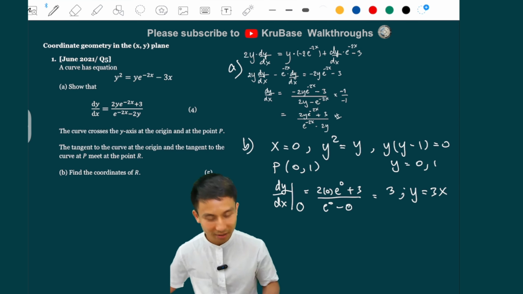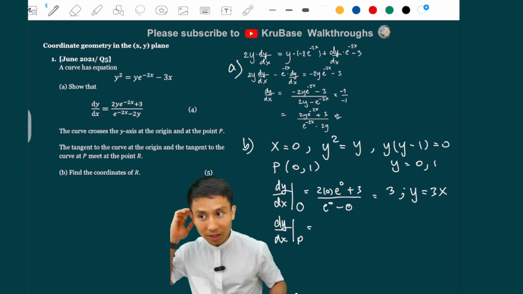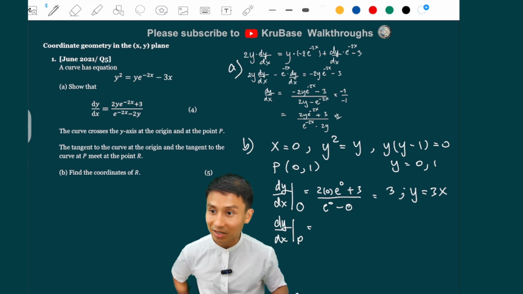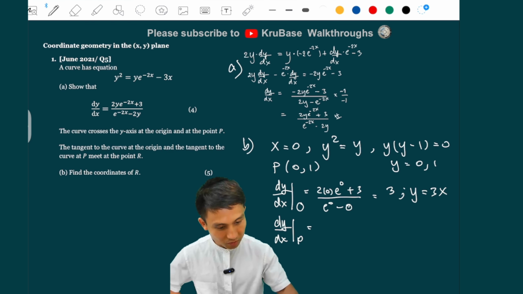Make sense? Now the other one is dy by dx at point P, making sure that it's a tangent, not a normal there. It's tangent and tangent. So at point P, you sub x equals 0 and y equals 1. So 2 times y, which is 1, and then x equals 0, e to the 0, plus 3.